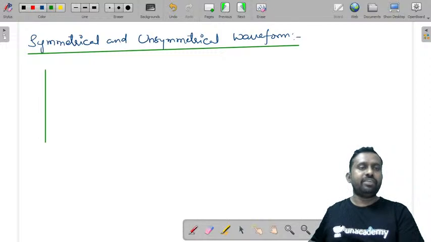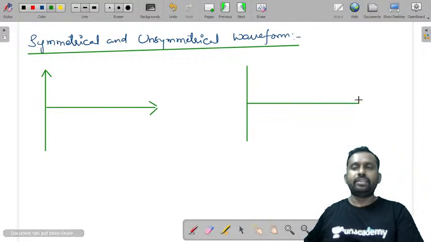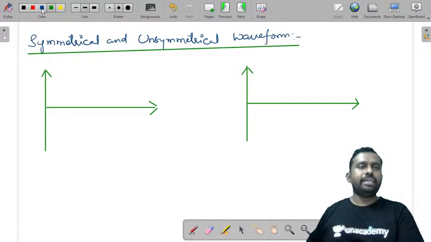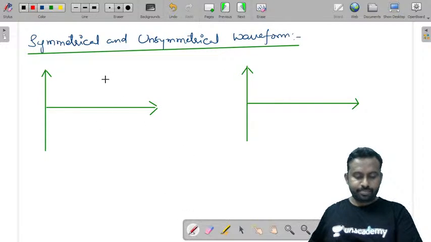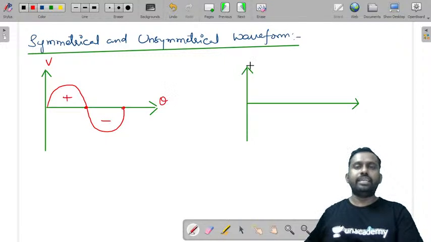Let us consider two waveforms and you will clearly understand. If you consider a waveform like this, which has both positive and negative half cycles same, let's say this is V and this is theta, and let us take a waveform like this.